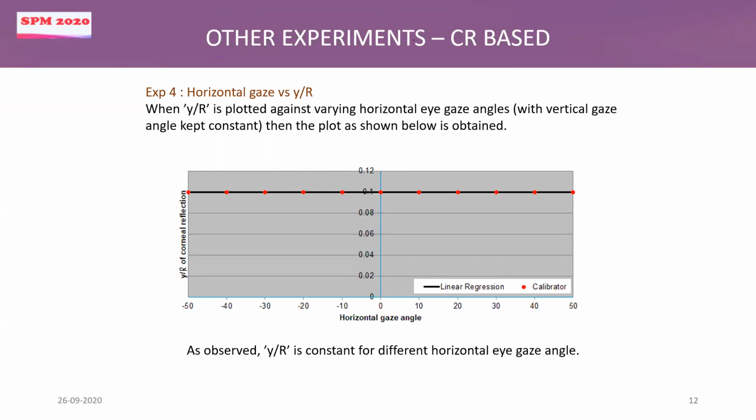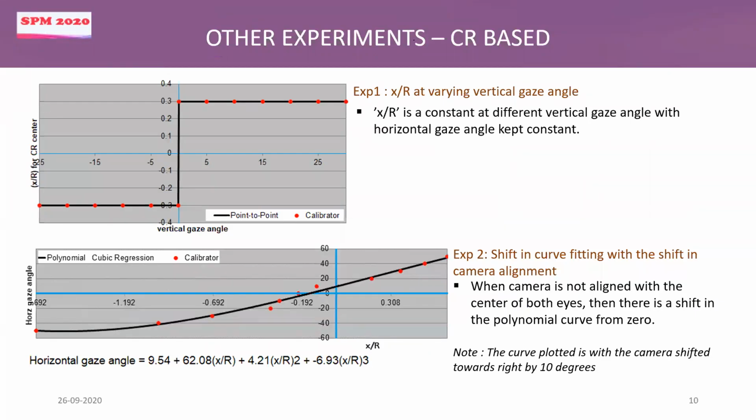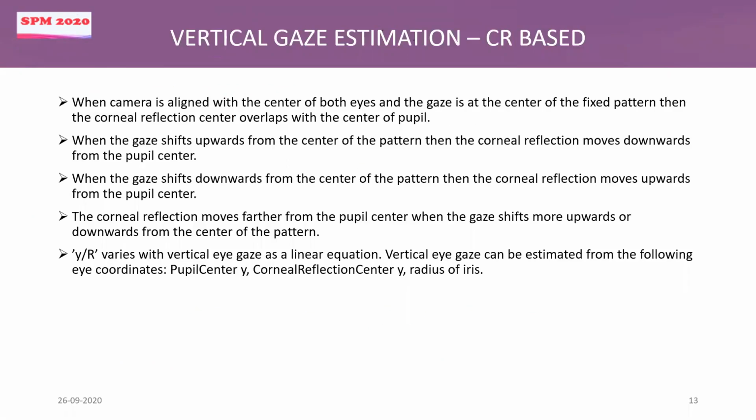And in practical scenarios, it would be difficult for somebody to gaze at a point like 40 degrees without turning the head. If you want to look too much towards the right or the left, we usually turn the head and then look, instead of just looking straight and rotating the eyeball alone. We hope these values, these assumptions, or these experiments hold true only for some lower values of gaze angle.